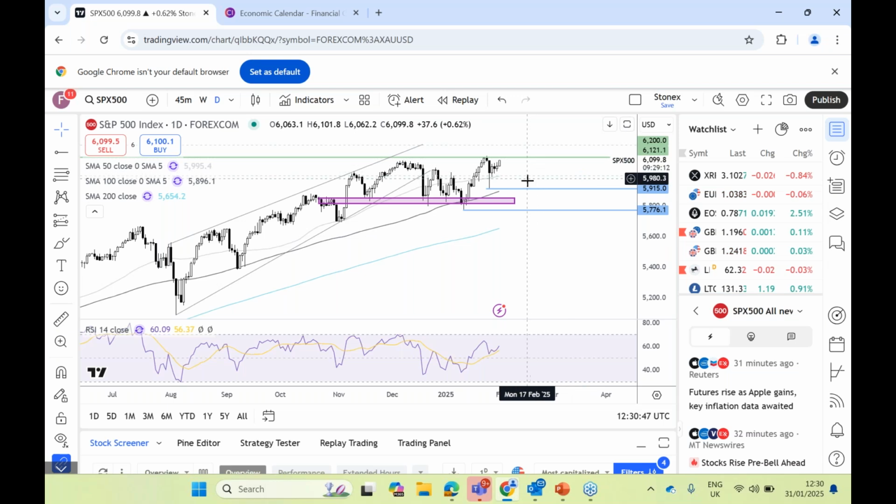This is the S&P 500. This is that sell-off that we saw on Monday, but look, that long lower wick suggests there was really little selling demand at those lower levels. Price then rebounded back above the 50 SMA, which is a really encouraging sign. Levels to be looking out for: 61.30 on the upside. That's going to create a fresh all-time high for the S&P 500 as we head into the new week.